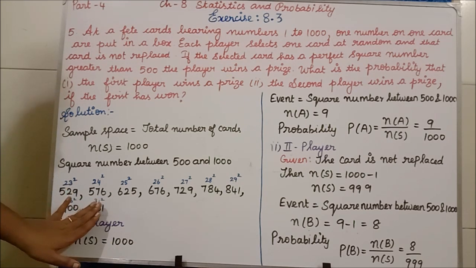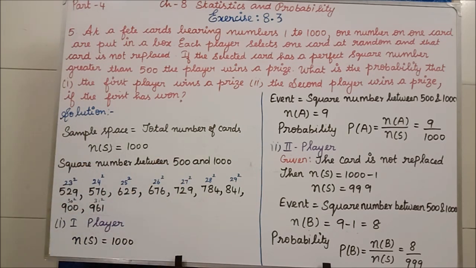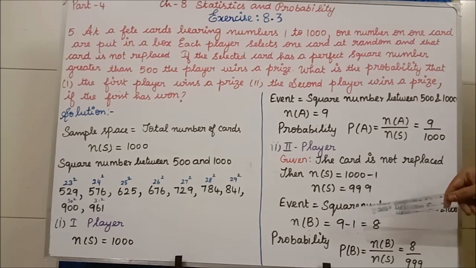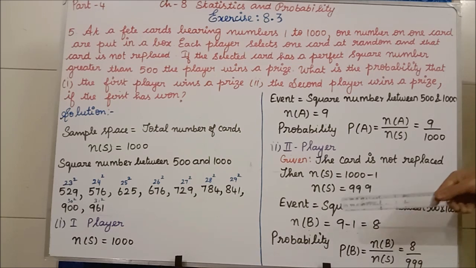The first player has taken 961. Still how many cards will be there? 1, 2, 3, 4, 5, 6, 7, 8. 8 cards will be there, because the first player's chosen card will not be put back inside the box. So I have written here n of B equal to 9 minus 1 equal to 8. Probability of event B is equal to n of B divided by n of S. n of B is 8, divided by the total number of sample space for the second player, 999. Clear? That is the answer for the second subdivision.